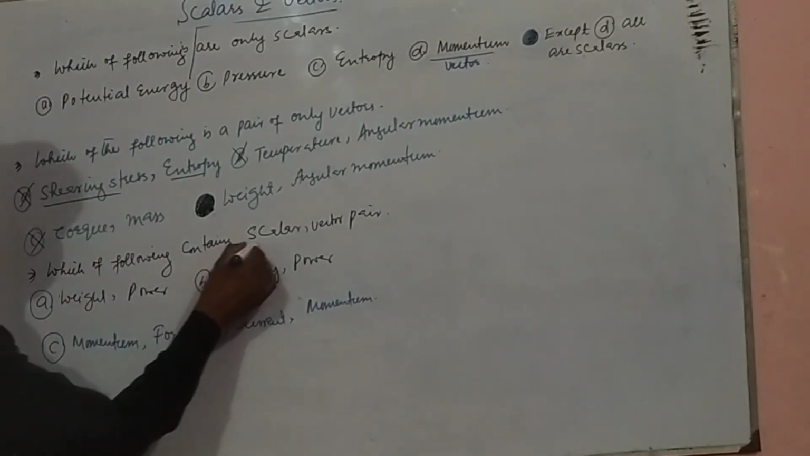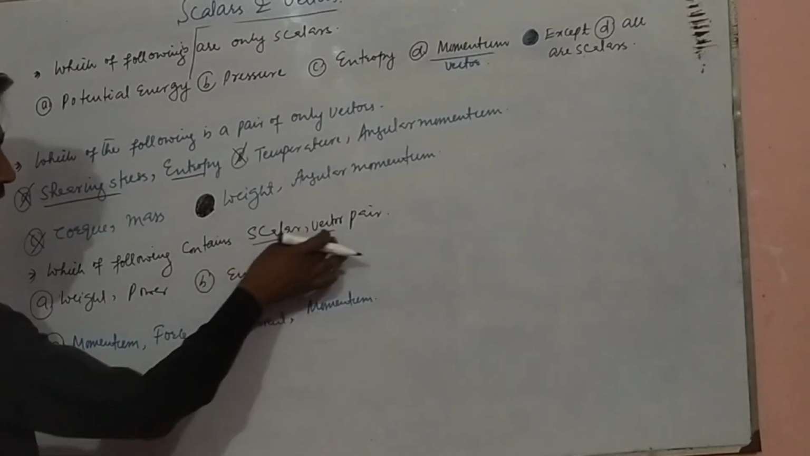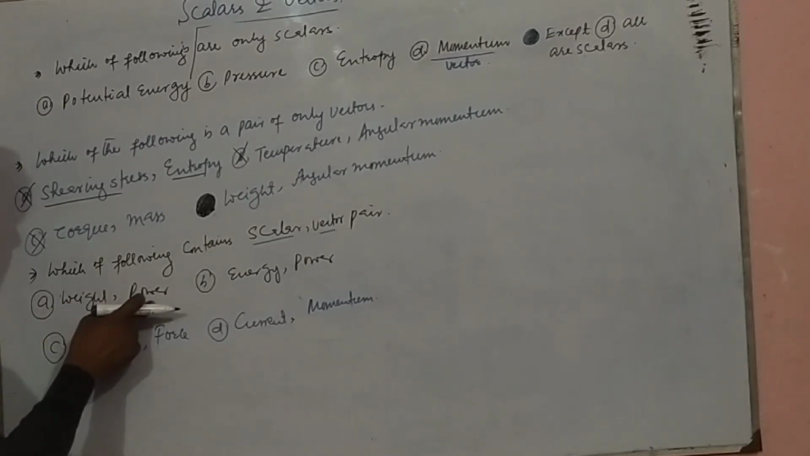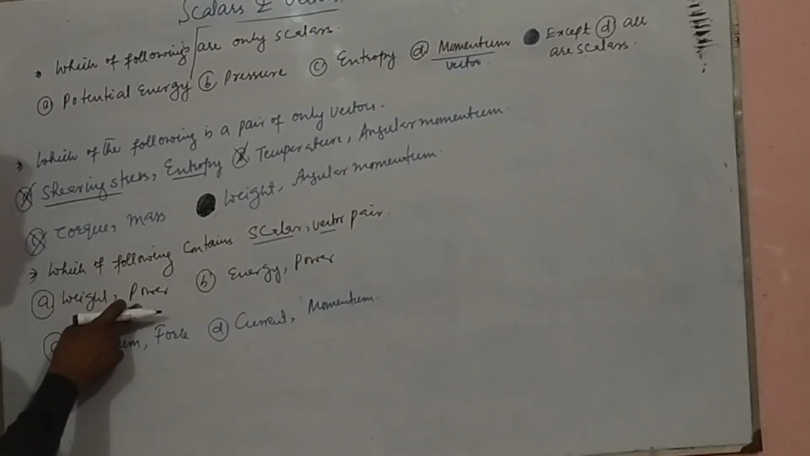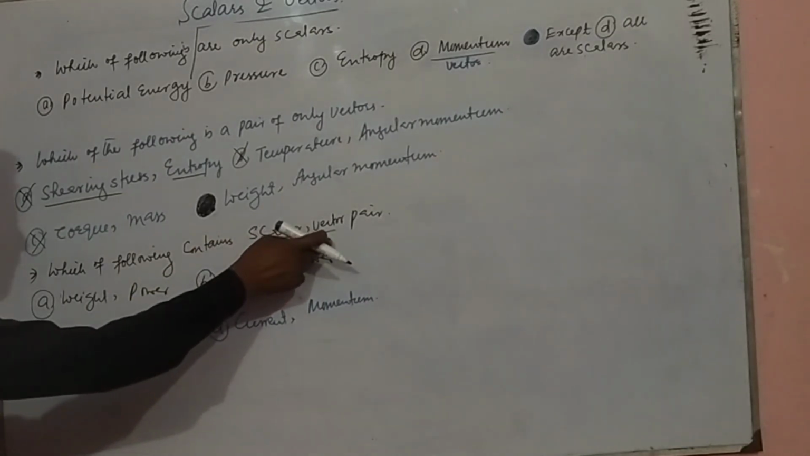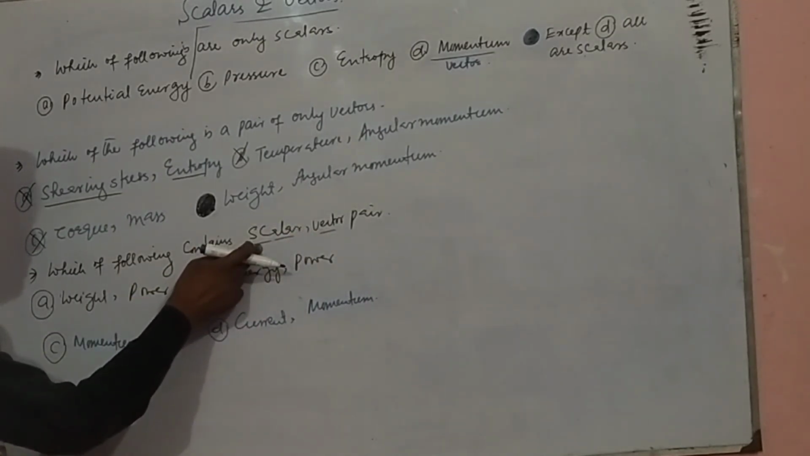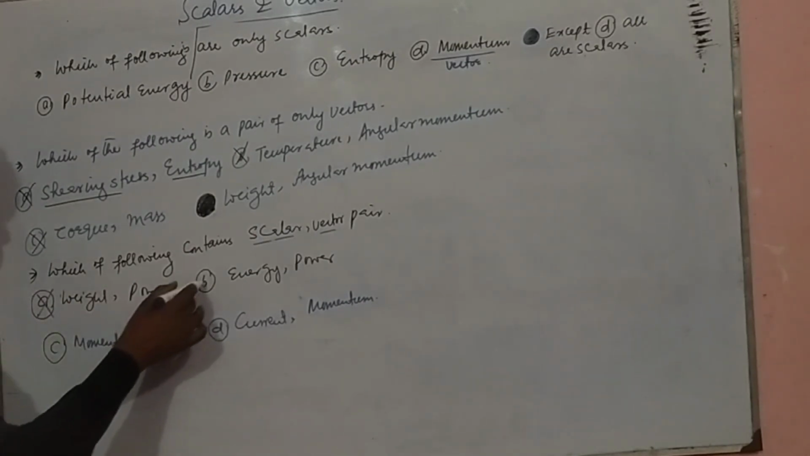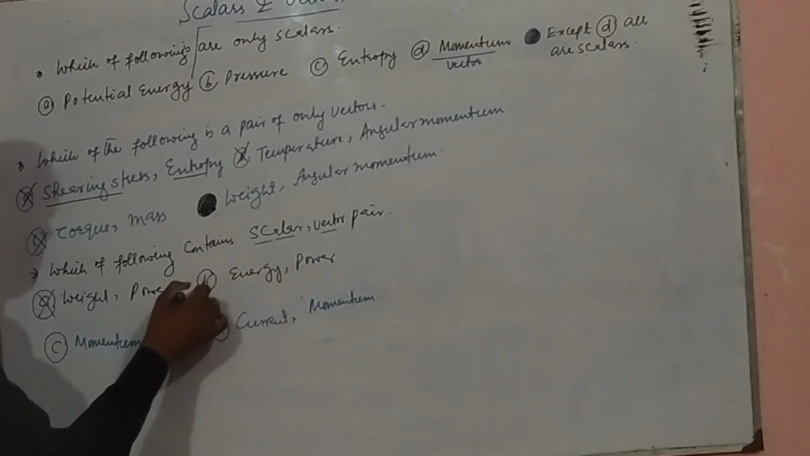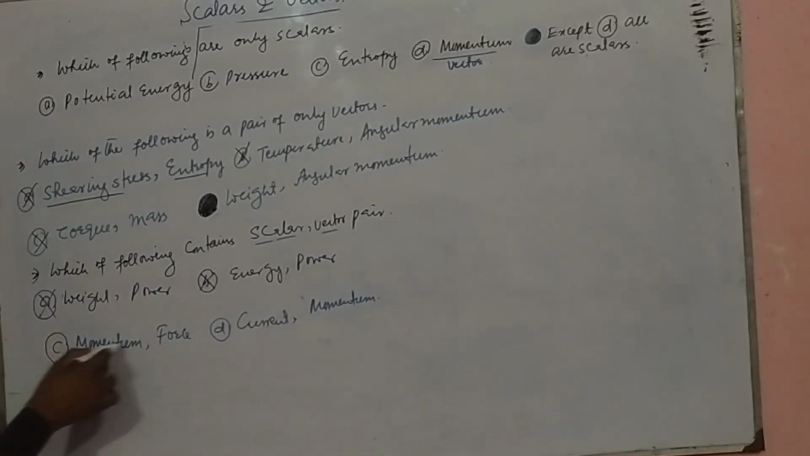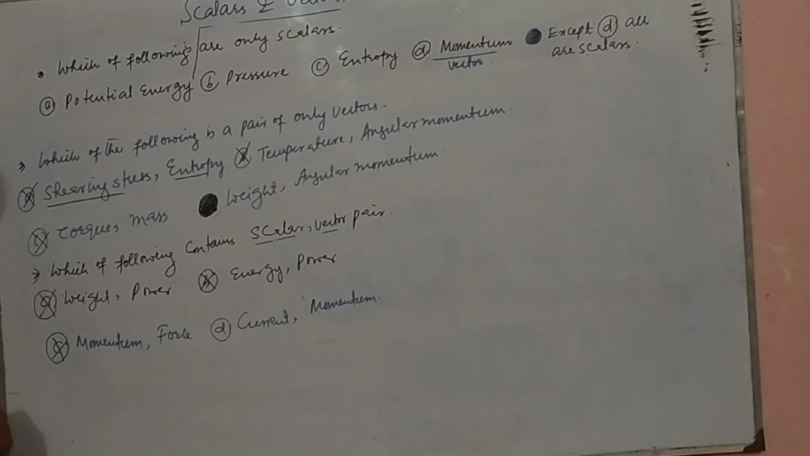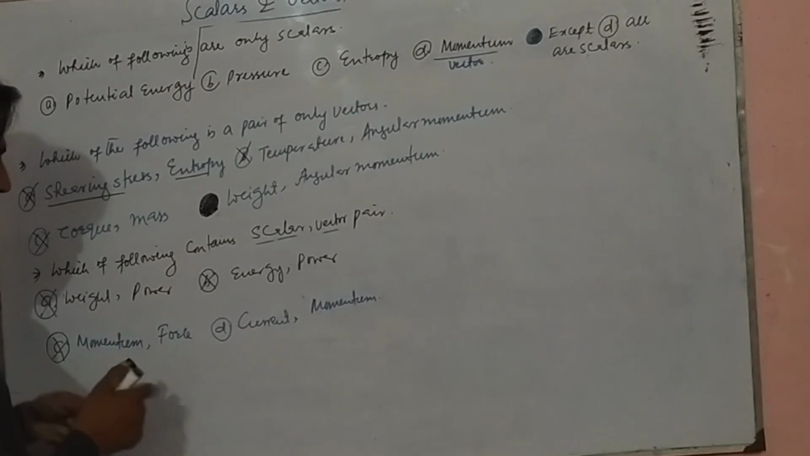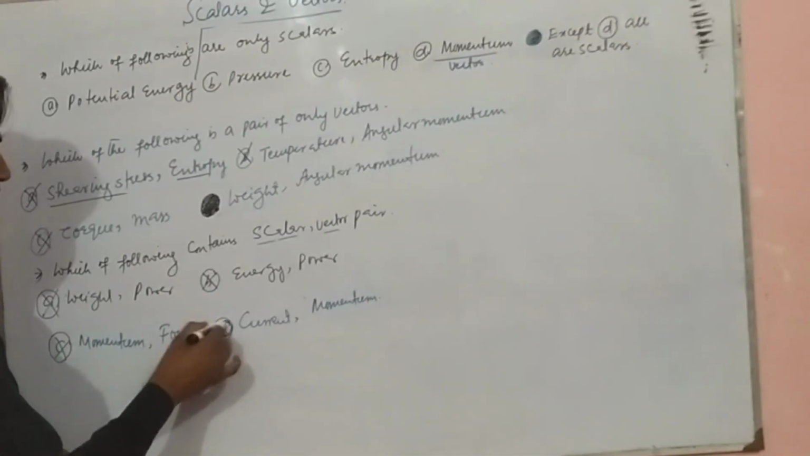So which contains a scalar vector? It means first should be scalar, then should be vector. So here the vector and power is scalar. This is a vector scalar pair, not the scalar vector. Here scalar is given first, so there must be scalar first. So this is incorrect also. These are both scalars, so this is also incorrect. Momentum and force, these are vectors, so this is also incorrect. Here current is the scalar and momentum is the vector, so the correct option is option D.